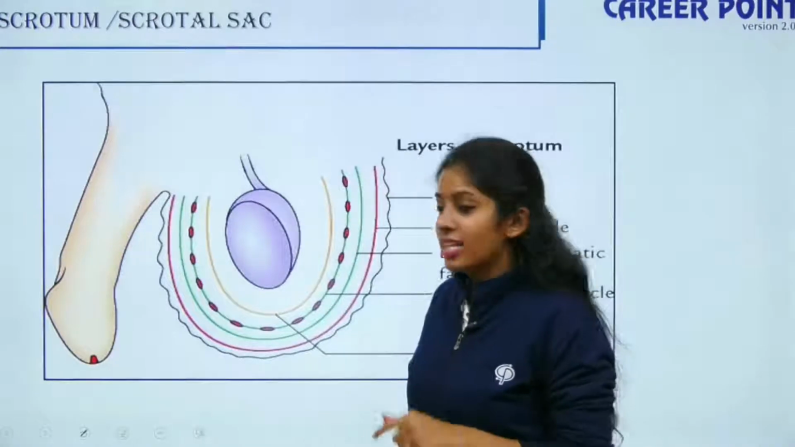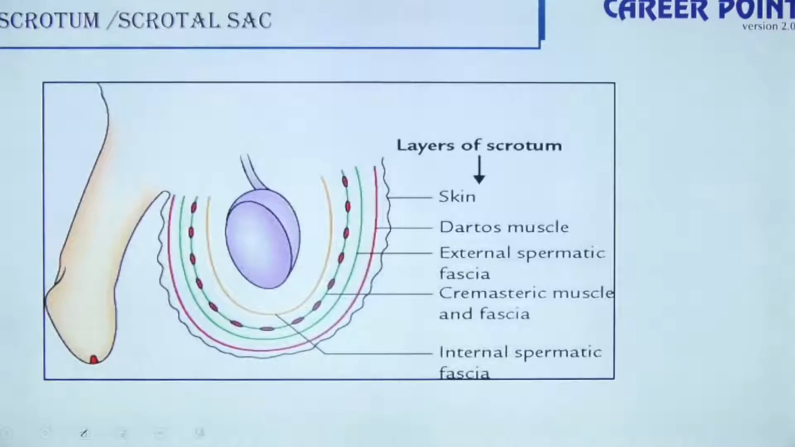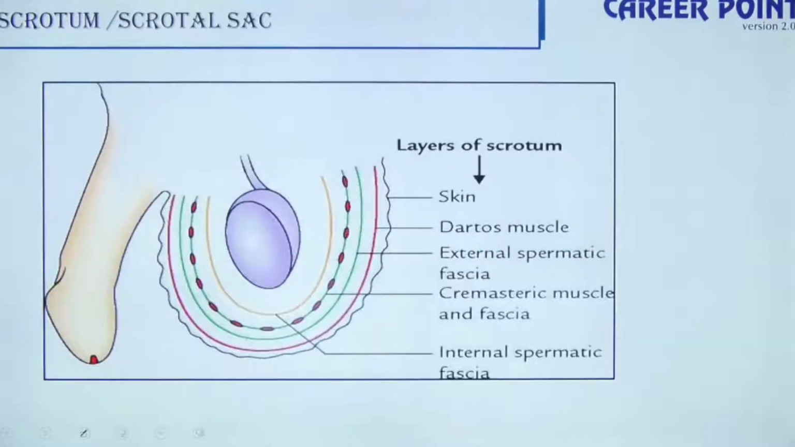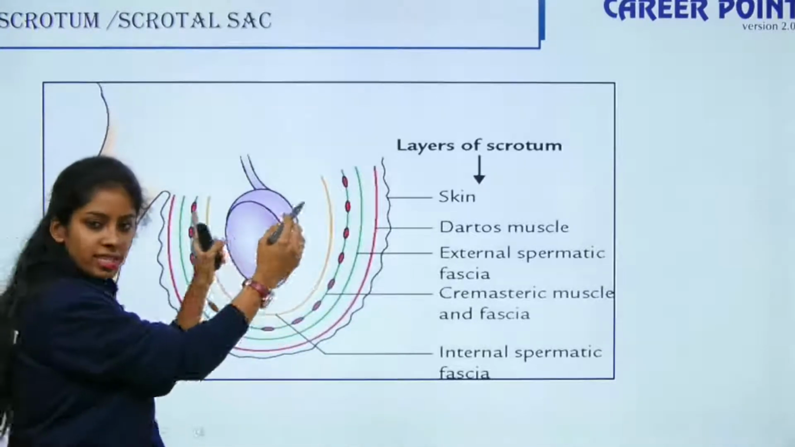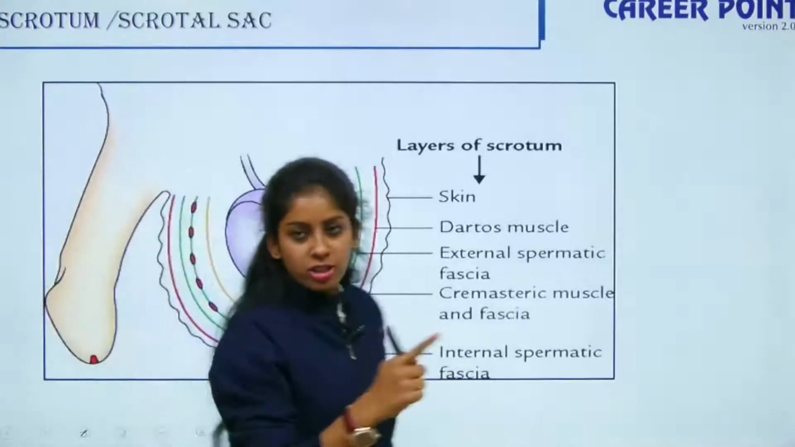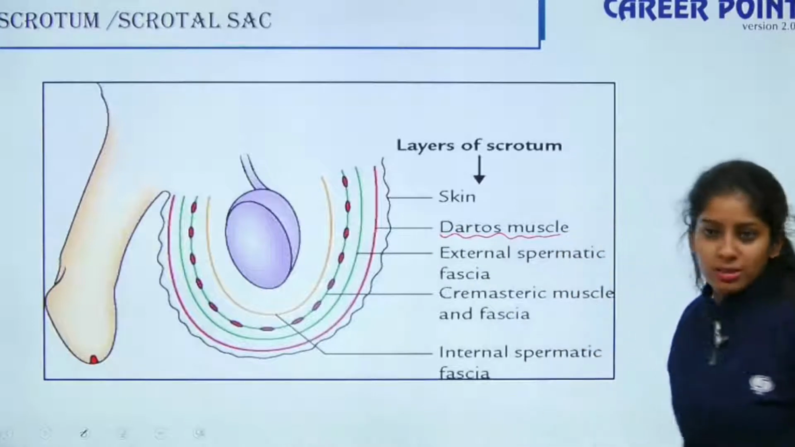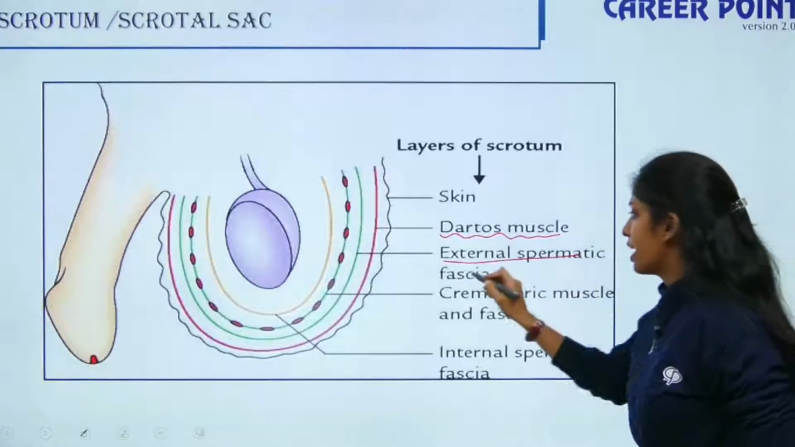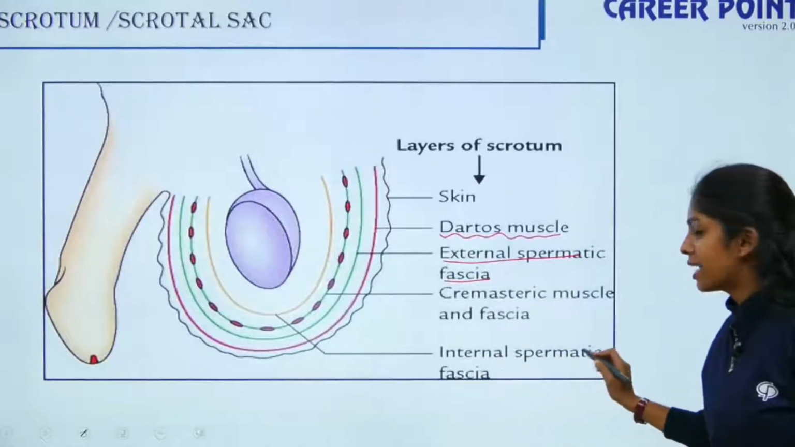So meanwhile, let's continue. I hope you can hear me. We are talking about the scrotum. The scrotum is a pouch that is holding your testis. This is your testis, the pouch is your scrotum. On the outer side of the scrotum, it is lined by your dartos muscle. Then you have external spermatic fascia, and then you also have internal spermatic fascia.